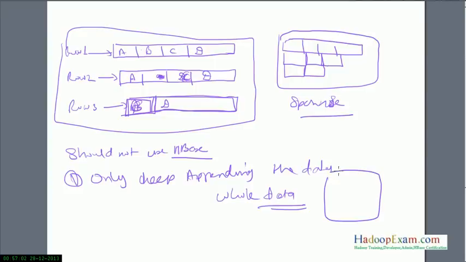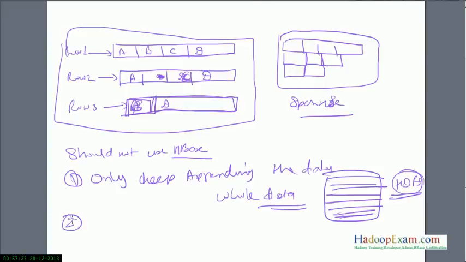Your files become too large, and if you keep adding and at last want to read the whole data in one shot, then it is not good to use HBase. Rather, it is suggested you use HDFS, where you directly store all the data in a single file, and later read it for your batch processing or whatever you need.